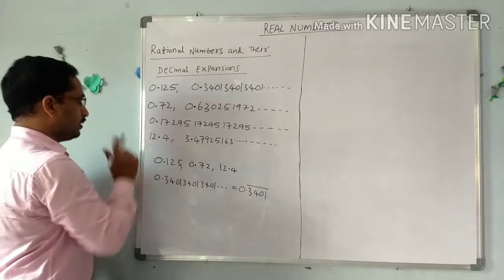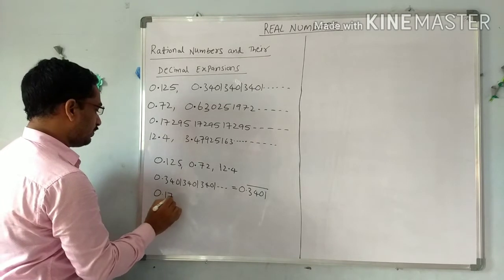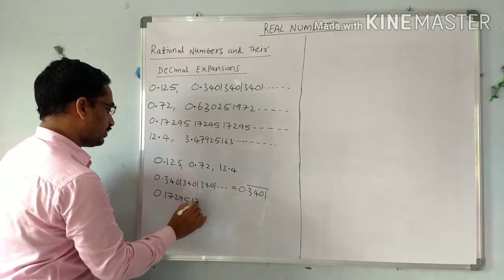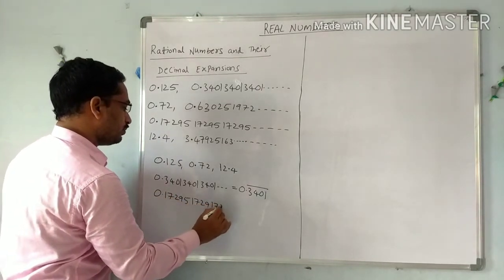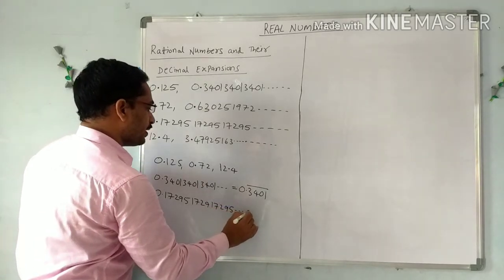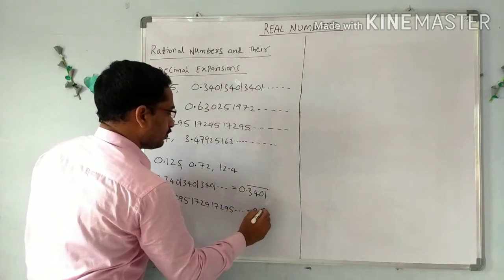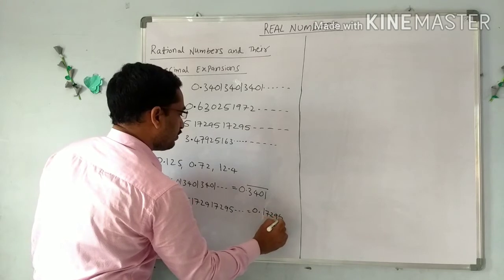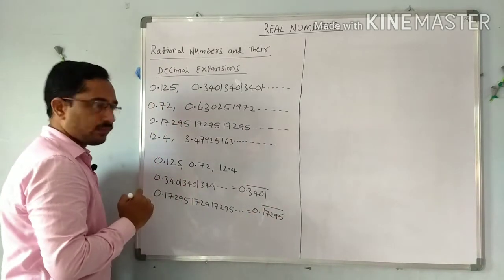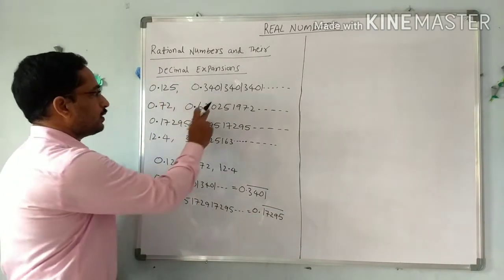And one more example here, 0.17295, 17295, 17295 is also repeated. So this is written as 0.17295 bar.